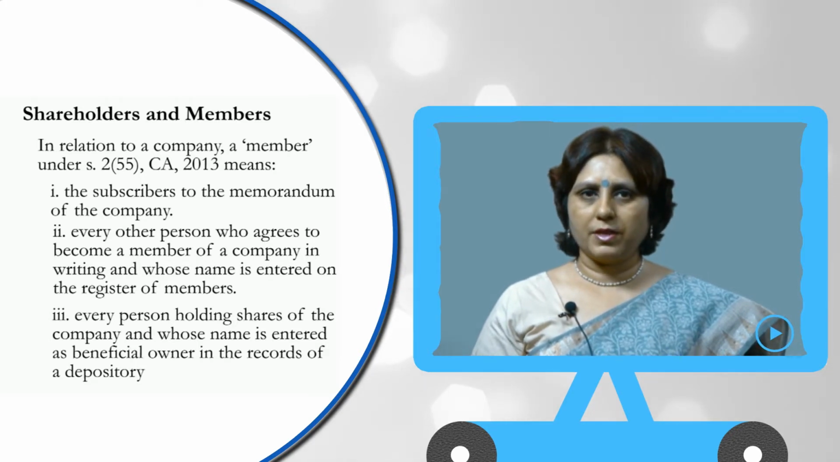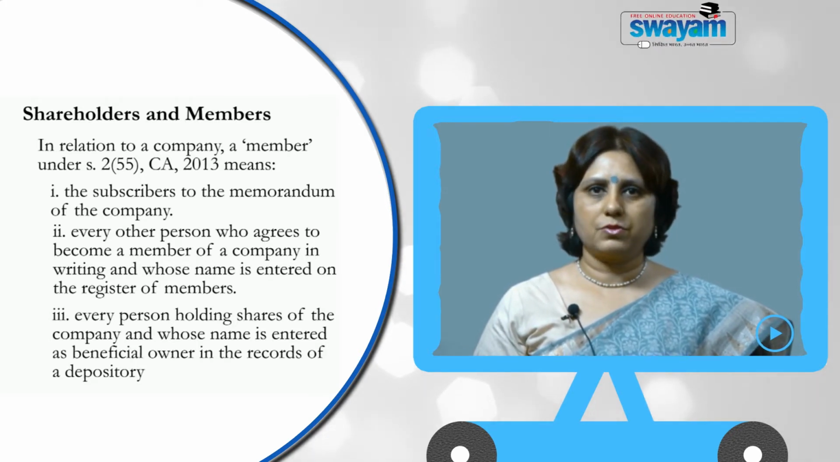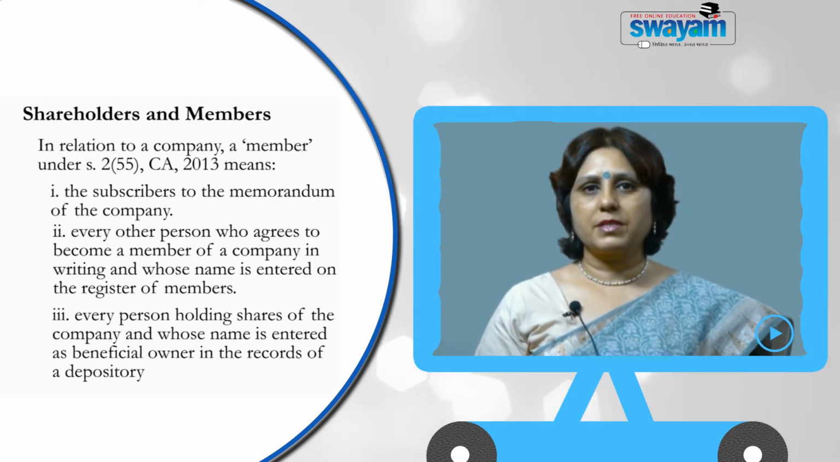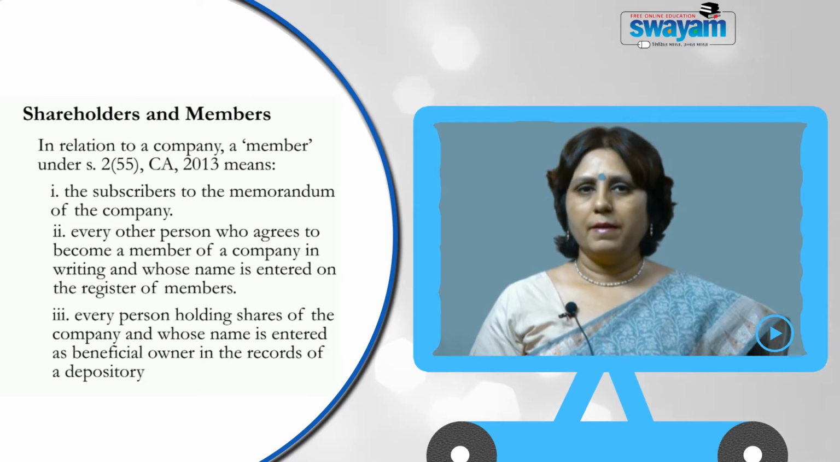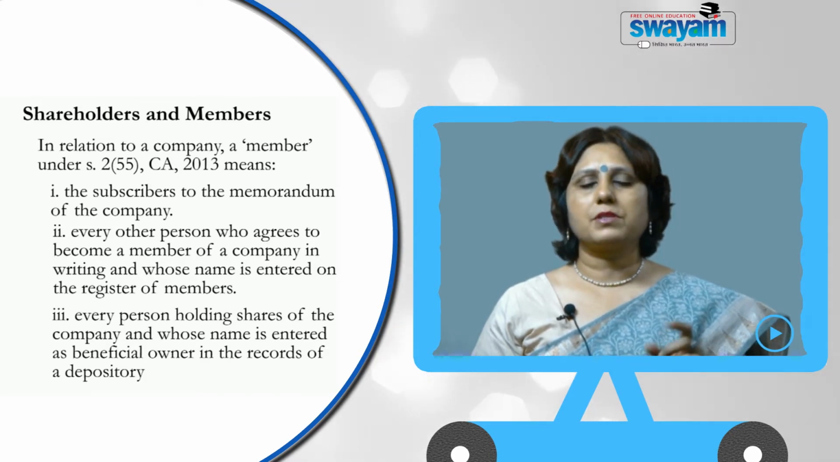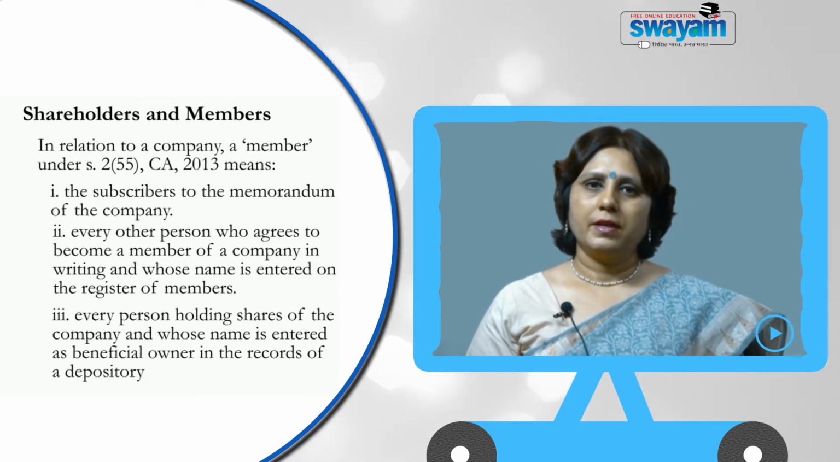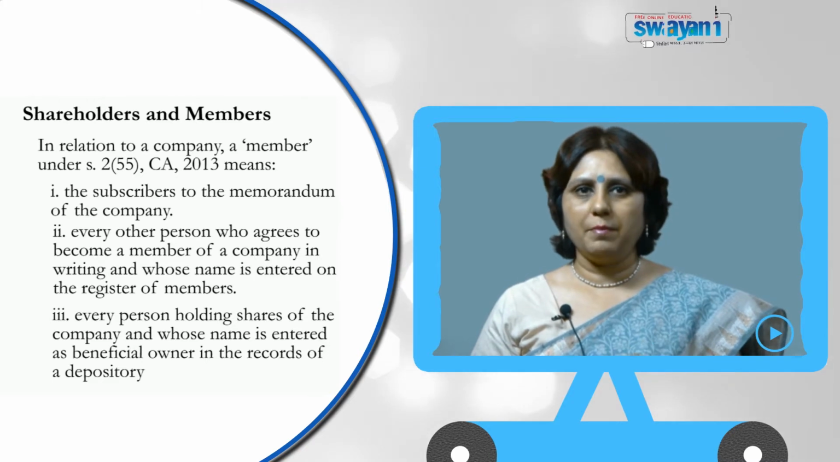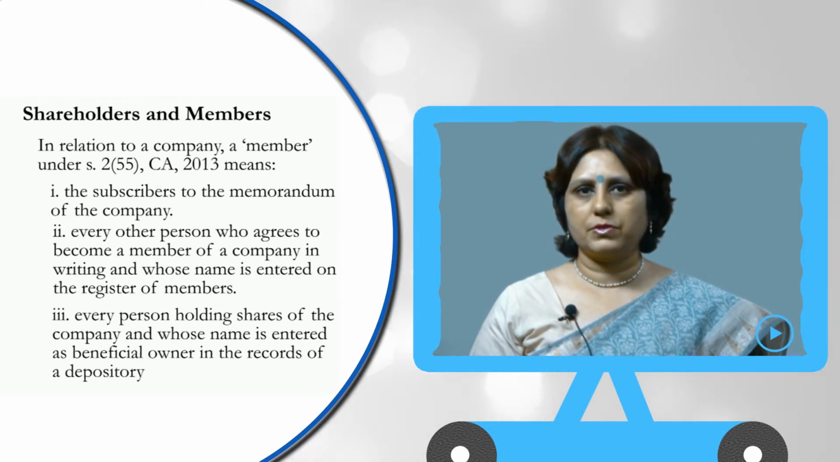All of them are members of the company. The first category is those who are subscribers to the memorandum. We know that a public company needs a minimum of 7 persons to get incorporated. Now, these 7 persons have to subscribe their names to the memorandum, then the company can be incorporated. So, they are known as subscribers to the memorandum, and by subscribing to the memorandum, they become members of the company.